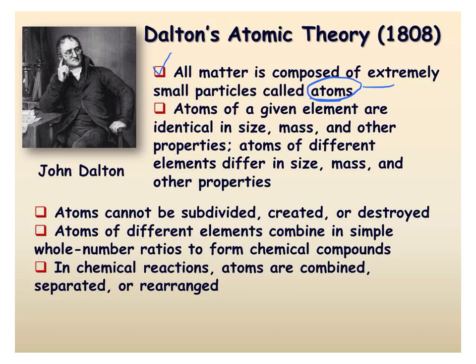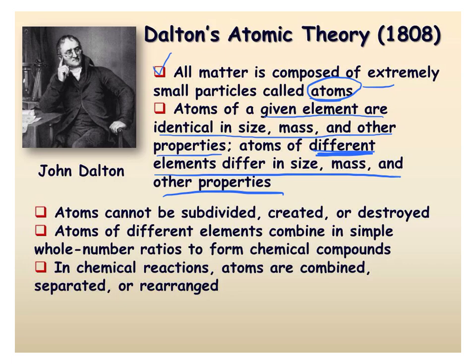He also proposed that atoms of a specific element are identical in size, mass, and other properties. What this means is that if you have 2 atoms of aluminum, they're identical to each other because they're both aluminum, but they're different from other types of elements. So an atom of aluminum has some differences compared to an atom of lead.